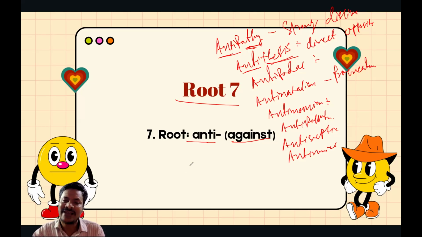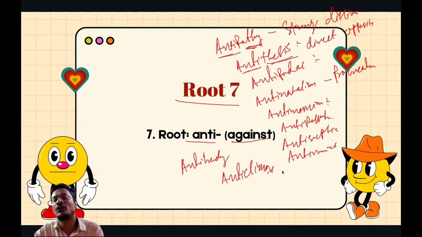And when we say antibody, I can say that an antibody is a fight against infection, right? Like that, we can also talk about anticlimax. When I say anticlimax, it's called a disappointing end, right? Disappointing end. So this is anti used as a root, which means against.